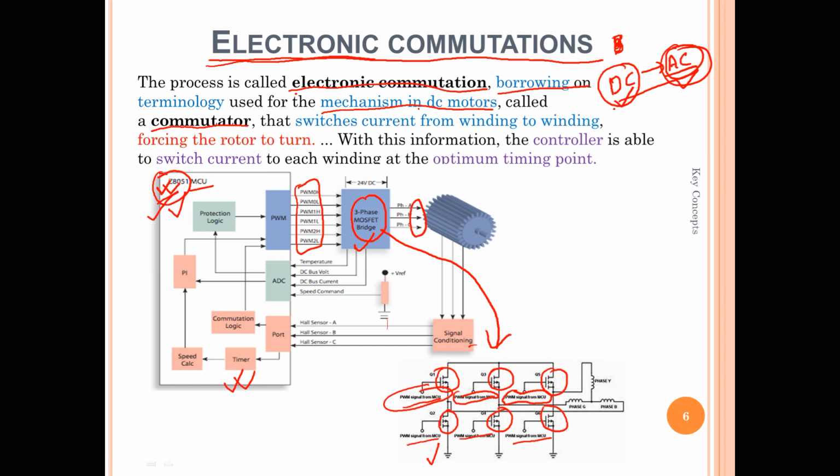How are we doing this? We have controllers, and we switch the currents in each winding at the optimum time. Based on our requirement, if the motor has 3 phases, which phase I need to energize or de-energize, all that decision is taken by the MCU PWM signals. This way we can control the whole motor operation without any mechanical commutation.